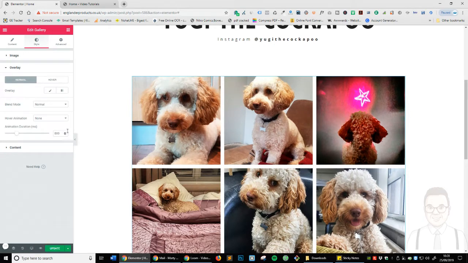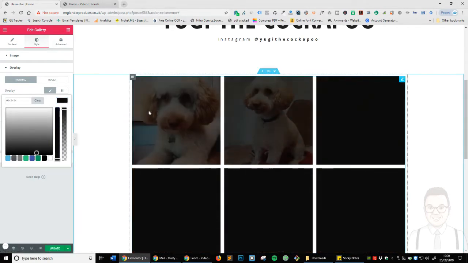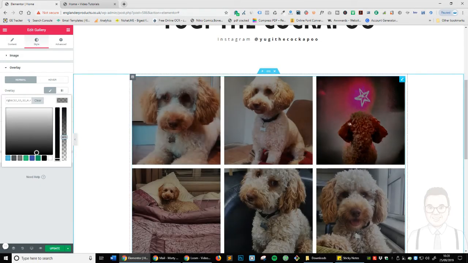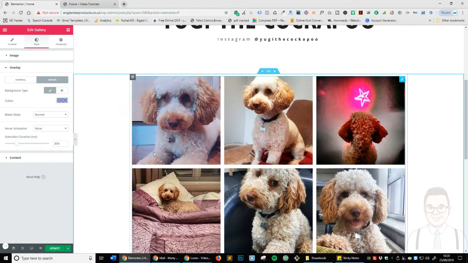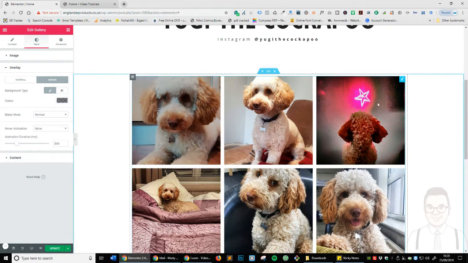Let's click on the overlay, and if you want to change the overlay, let's just go ahead, and you can see we've now just done it. So you can create some really cool effects. It's really up to your creativity what sort of thing you want for your overlays, but it's nice. Let's click on hover, and if we change that like so, you can see that's now changing the color. Again, I'm just going to go back to the default because I just think it looks best.